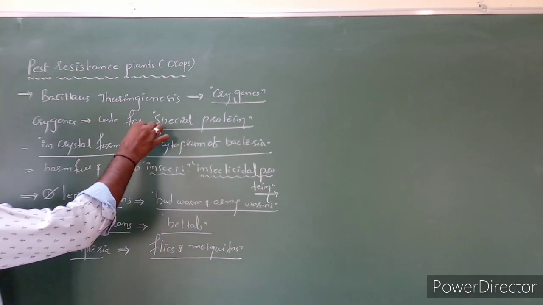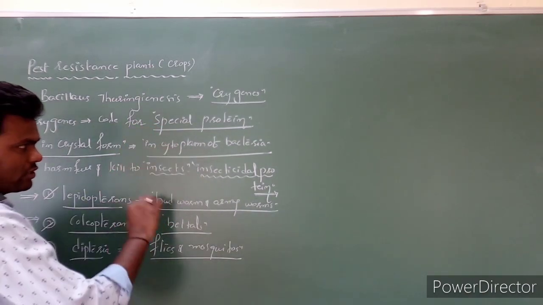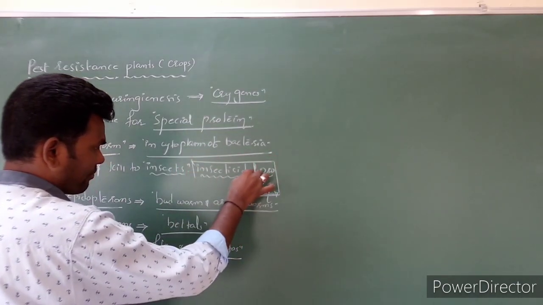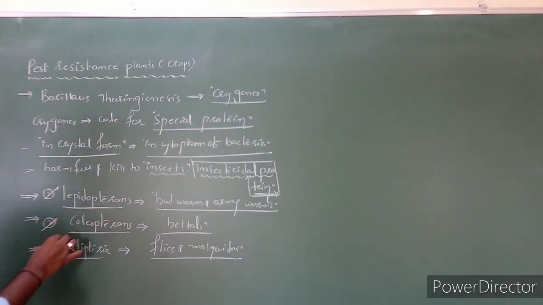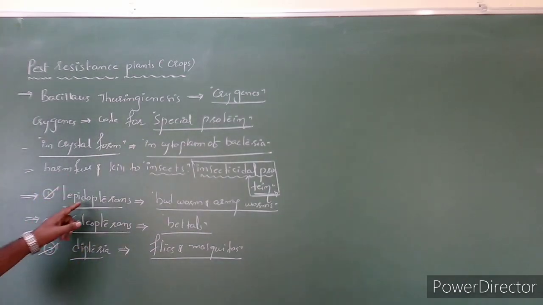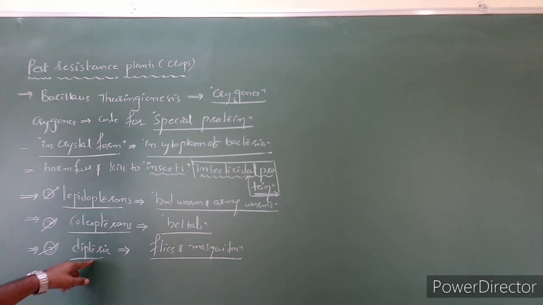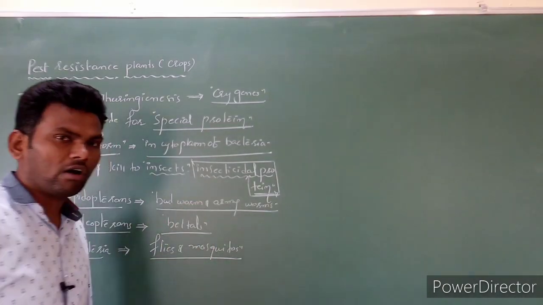So these Bt genes code for one special protein called insecticidal protein, which has the capacity to kill different classes of insects. The first one is lepidopterans, the second is coleopterans, the third is dipterans like flies, mosquitoes, beetles, budworms, as well as army worms.